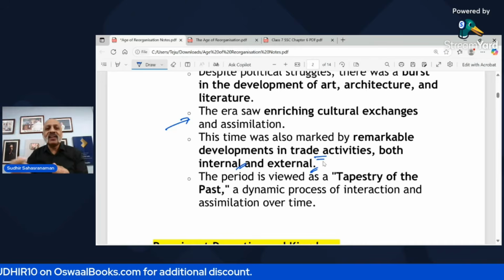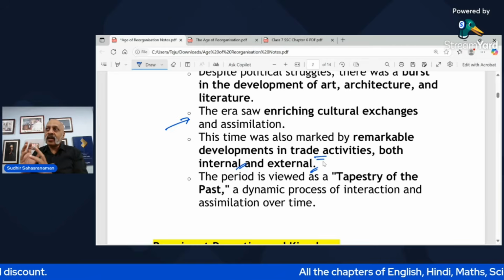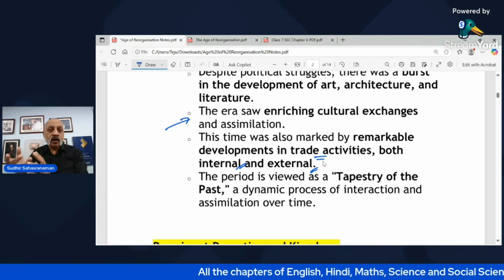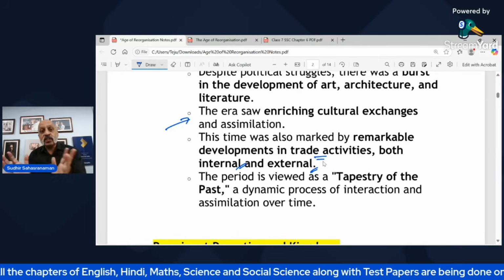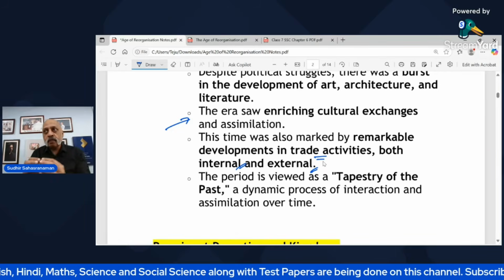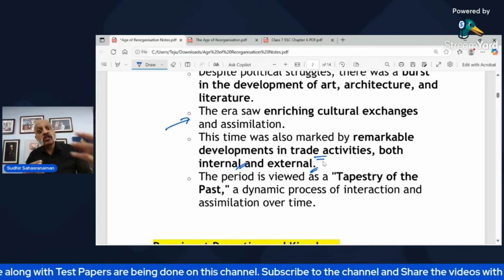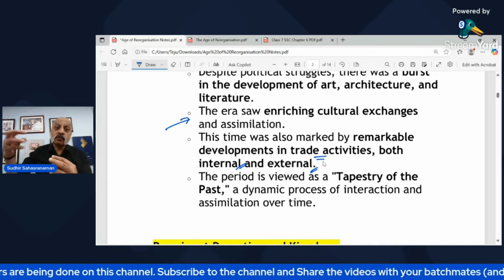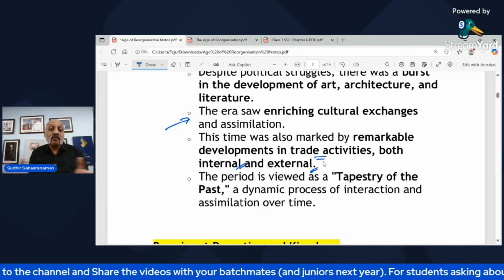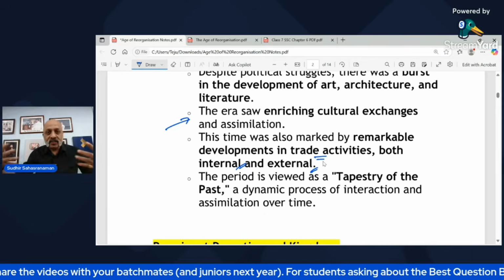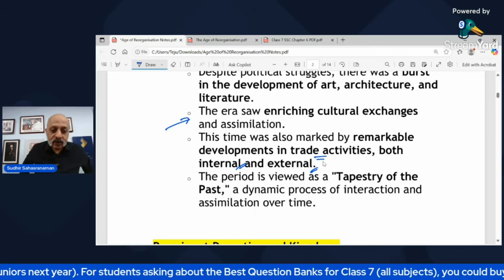Tapestries, you would have seen in some handicraft stores. There would be, let's say, some work of craft or embroidery from Gujarat in general. But that tapestry would mean that there are influences from Surat, from Bhuj, from Rajkot, from Ahmedabad. So there are different kinds. It is a tapestry having different kinds of influences, because there was a lot of interaction and assimilation. That is what was happening at this point in time.